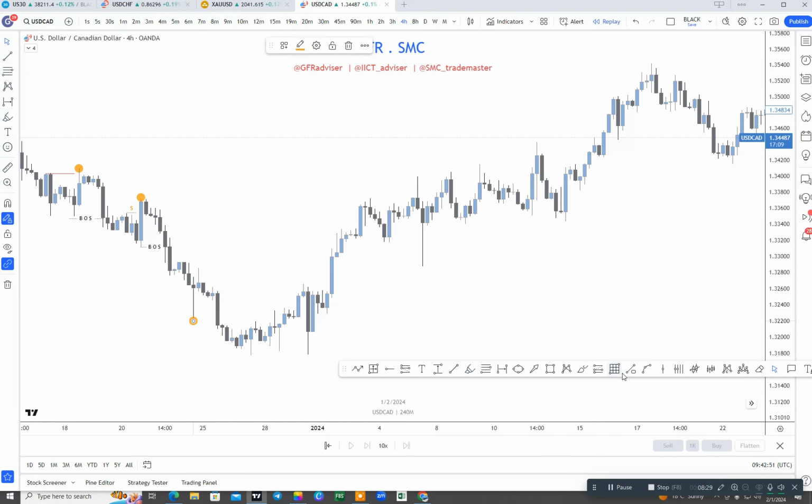This lower low will be confirmed whenever the market takes this inducement, but the market did not take out this inducement and again broke it to the downside. That means our inducement will shift from that level to that level, but the market again did not take out that inducement, then again created a new lower low. After that lower low, our inducement was here, but the market did not take any. The market again created a new lower low.